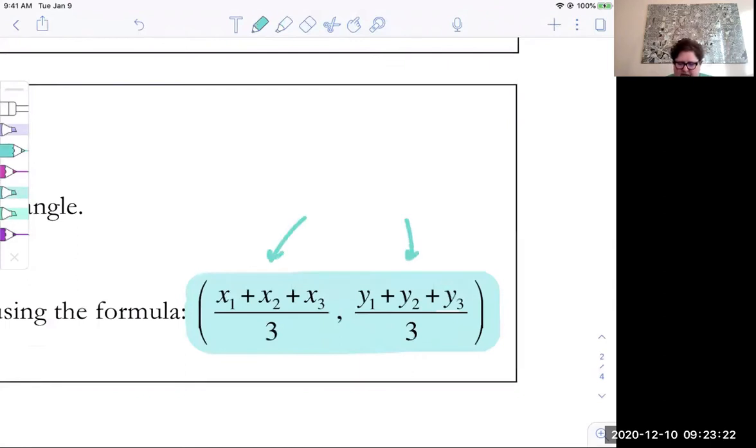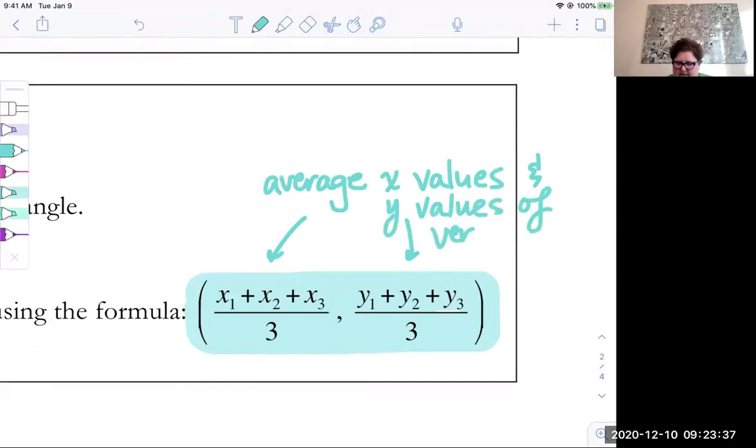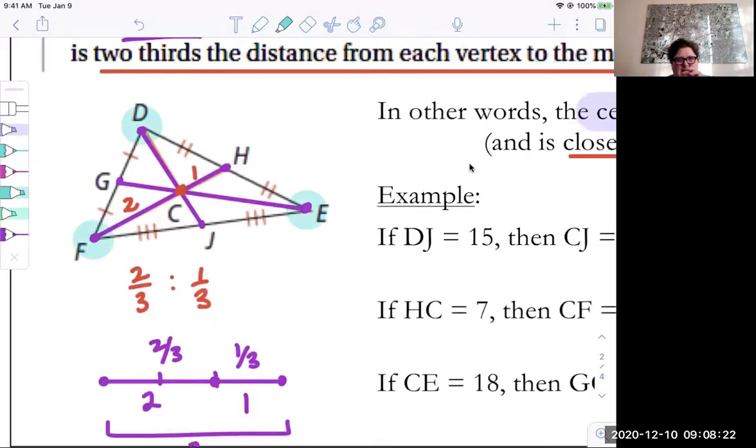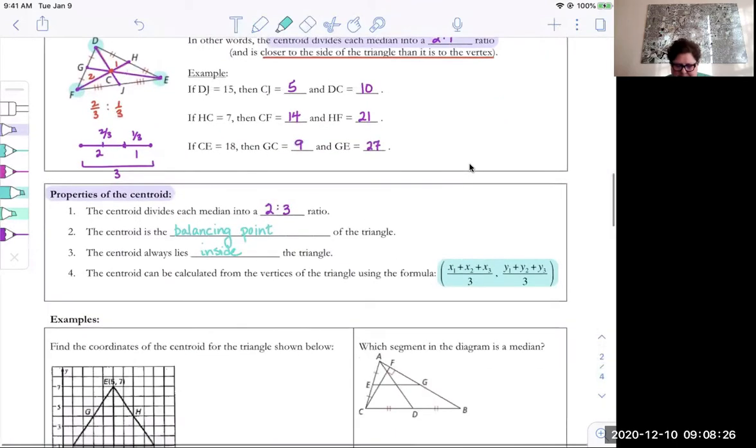We're just averaging the X and Y of the vertices. And you'll see that down below. Okay, you're kind of finding like an average of the vertices to find that point.